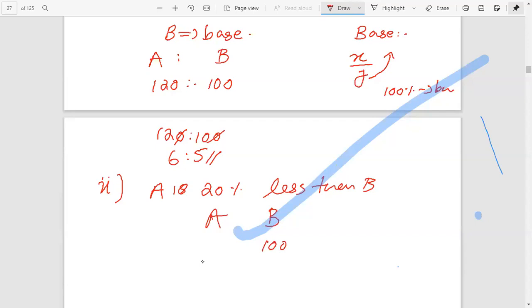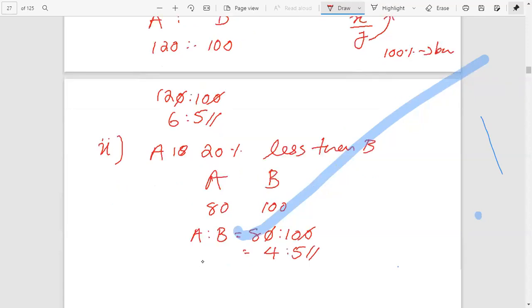A is 20% less than B, therefore A is 80. Therefore, the ratio A is to B equals 80 is to 100, that is 8 is to 10, that is equal to 4 is to 5.